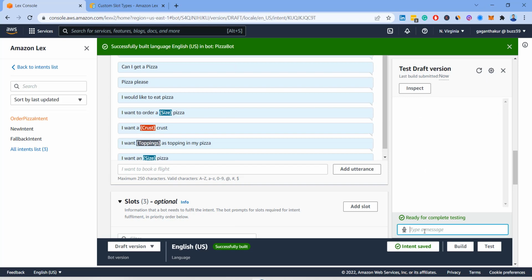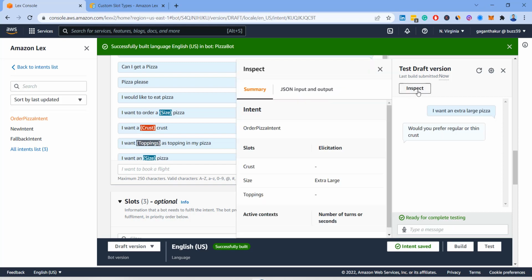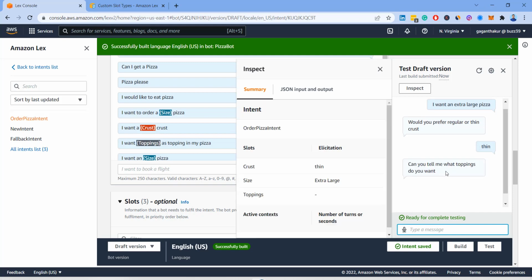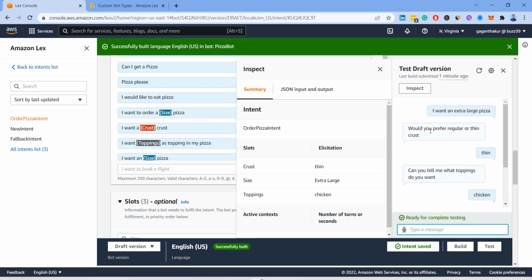I will start another one, and now I will say I want an extra large pizza. After this, if I go to inspect, you will see it has already taken the size, though I did not specify it. So the next time it is only going to ask me for crust and toppings. It asks for crust, I'll say thin, then toppings, I'll say chicken, and there you go. It did not ask me the size question because I already gave the size in my first utterance itself. So this is how you can train it.